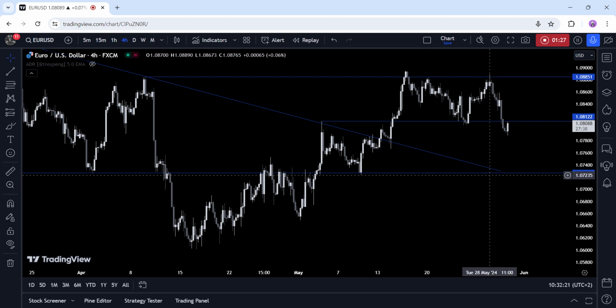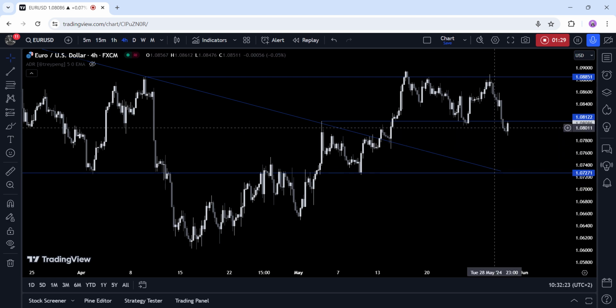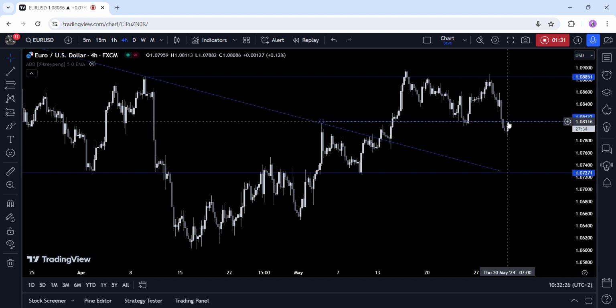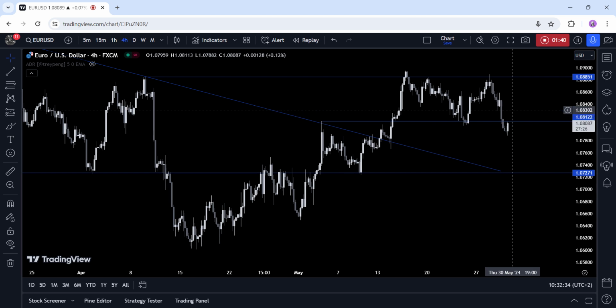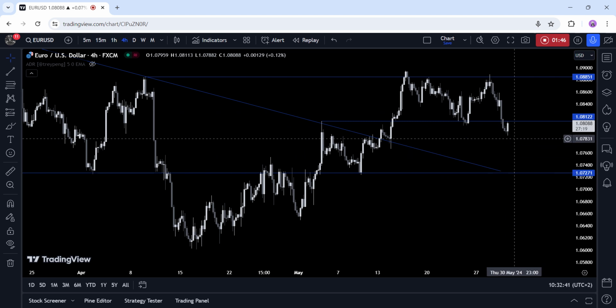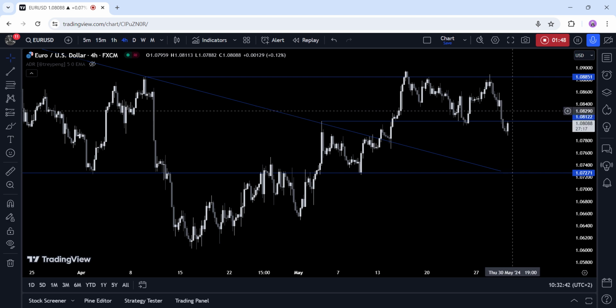On the 4-hour chart, we can see that the price pulled back into this recent support turned resistance around the 1.0812 level. This is where we can expect the first rejection, with the sellers stepping in with a defined risk above the level to position for a drop into the 1.0727 support. The buyers, on the other hand, will want to see the price breaking higher to invalidate the bearish setup and position for a rally back into the 1.09 handle.